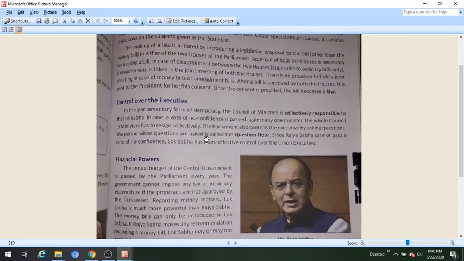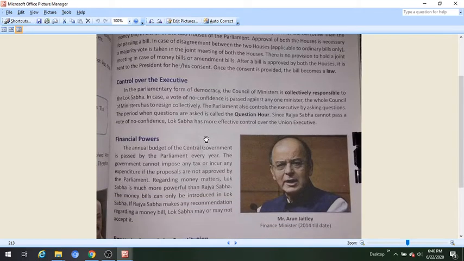Now let us see the second power of the Parliament: control over the executive. In the parliamentary form of democracy, the Council of Ministers is collectively responsible to the Lok Sabha. In case a vote of no confidence is passed against any one minister, the whole Council of Ministers has to resign collectively. The Parliament also controls the executive by asking questions. The period when questions are asked is called question hour. Since Rajya Sabha cannot pass a vote of no confidence, Lok Sabha has more effective control over the Union executive.